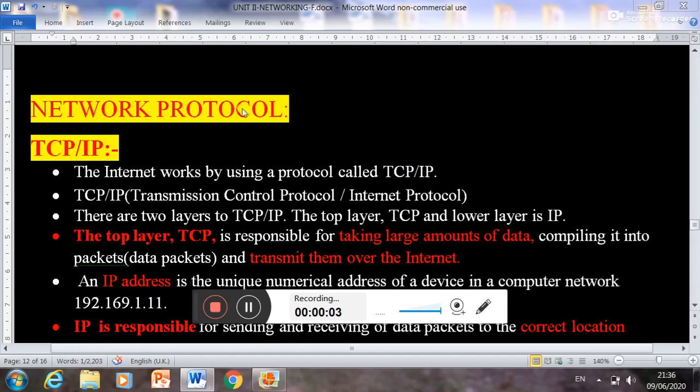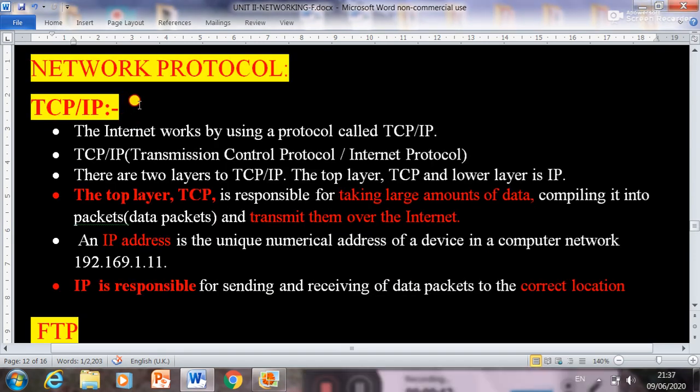So network protocols are some rules and regulations which are necessary for sending and receiving data over the network. First protocol is TCP/IP. It stands for Transmission Control Protocol/Internet Protocol. The Internet works by using a protocol which is known as TCP/IP.